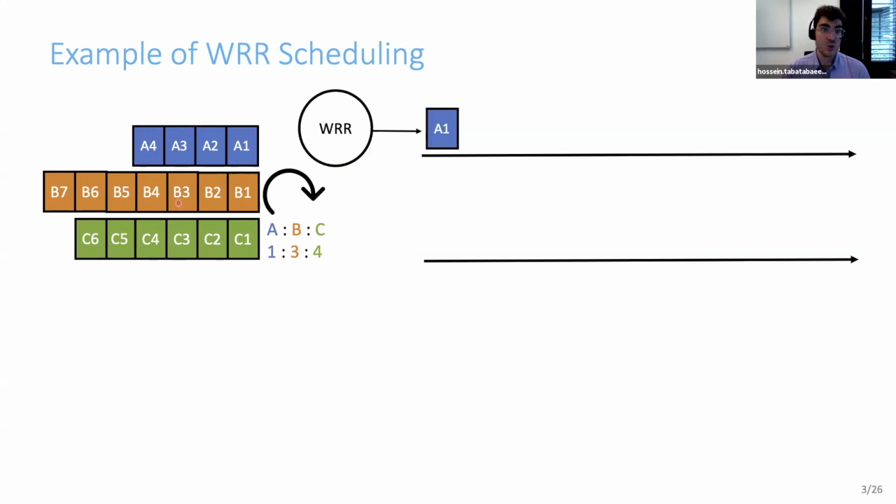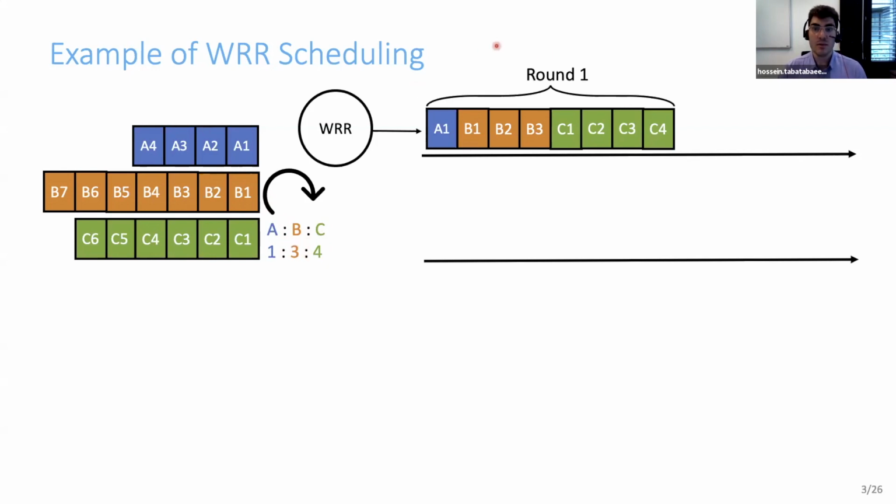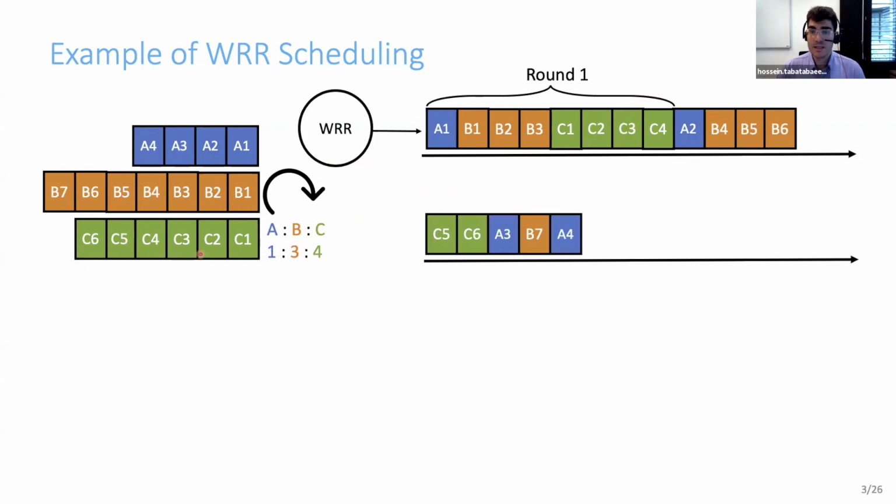Then it visits queue B. Since queue B has weight 3, it serves 3 packets of B, and lastly 4 packets of C. This is one complete weighted round robin round, where all flows are visited once. They have one emission opportunity where they can send several packets with respect to their weight. Then the server repeats the same algorithm to serve all other packets, which means, for example, 1 packet of A, 3 packets of B, 2 packets of C, because it has fewer packets, and so on.